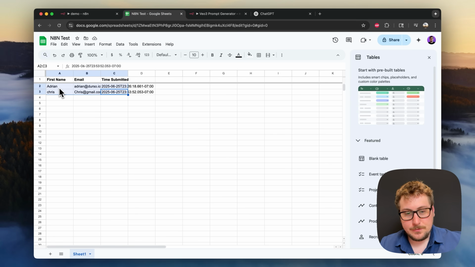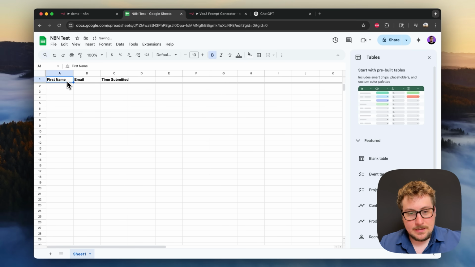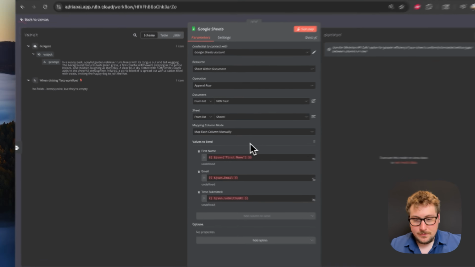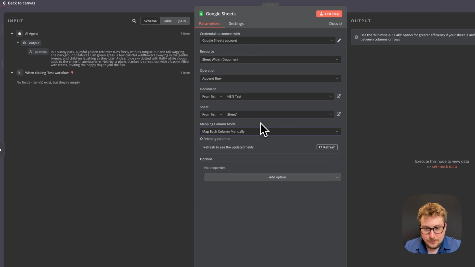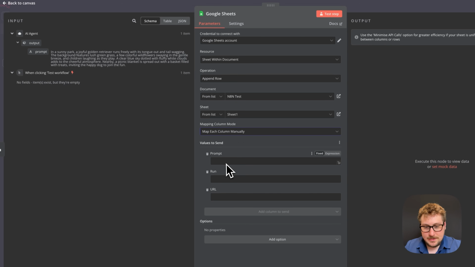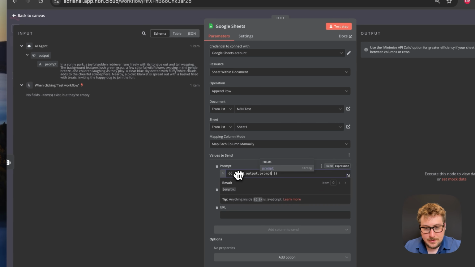So now that I showed you how to store the data, we can delete that. And now we're going to do prompt for the first column, and then for the second column we're going to say run, and then for the third column we'll say URL, and we'll have that for later. And now that we go over here, let's flick it back to manual, and you can see it has these three.